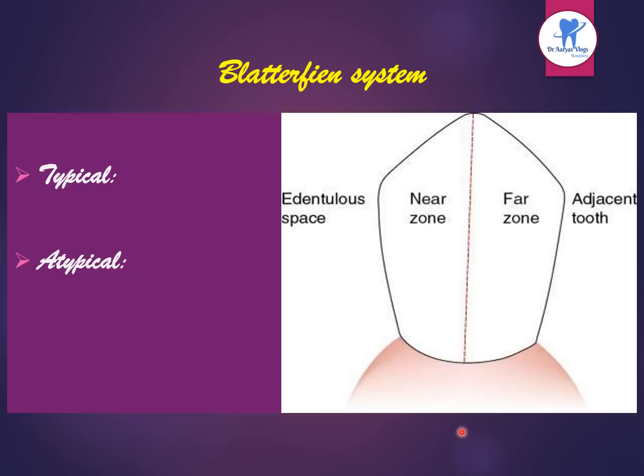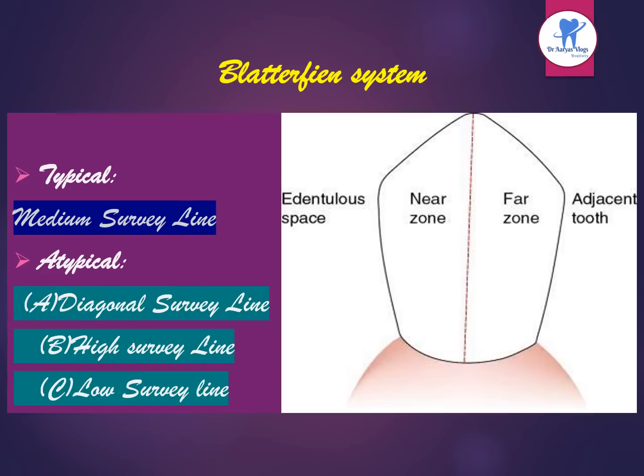Near zone is that half which lies nearer to the saddle. This is the near zone and this is the far zone. And the typical is the medium survey line. And which are the atypical? Diagonal survey line, high survey line and low survey line.